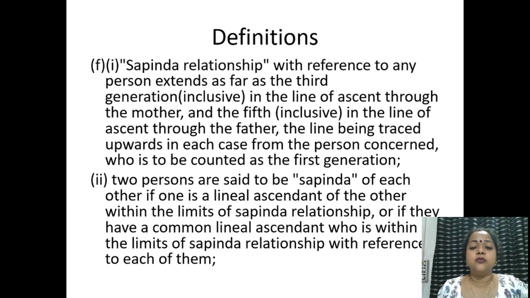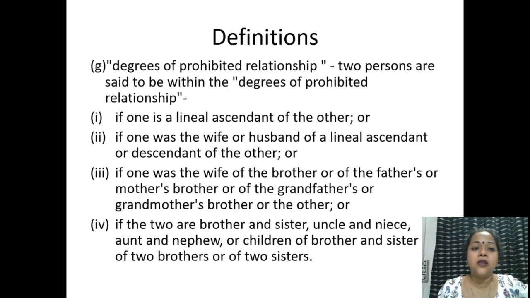Two persons are said to be sapindas of each other if one is the lineal ascendant of the other within the limits of sapinda relationship, or if they have a common lineal ascendant who is within the limits of sapinda relationship with reference to each one of them.